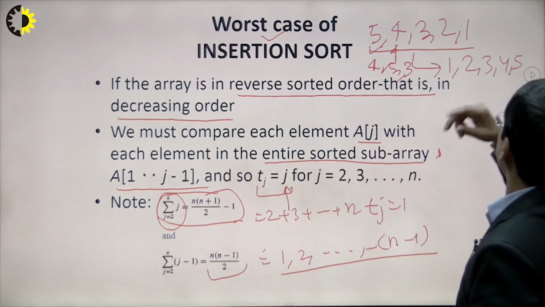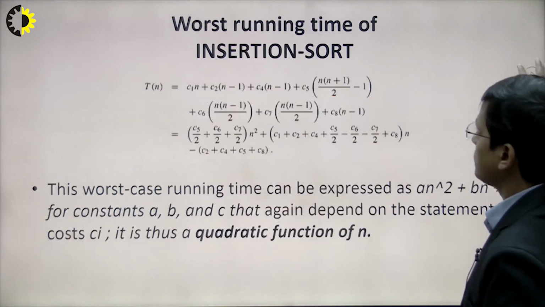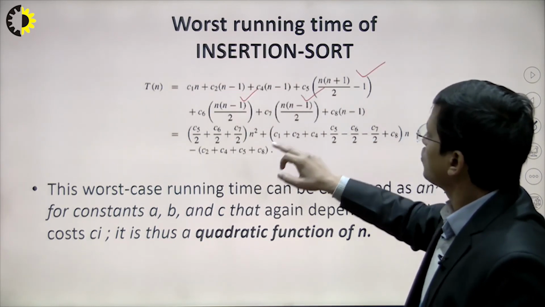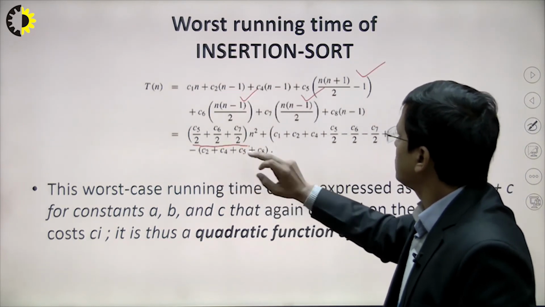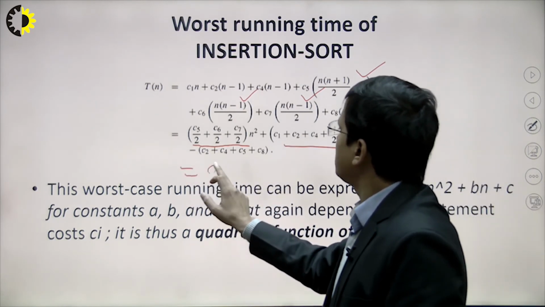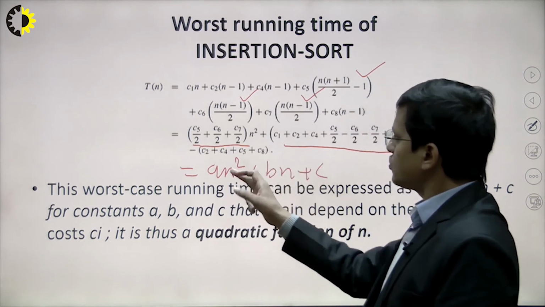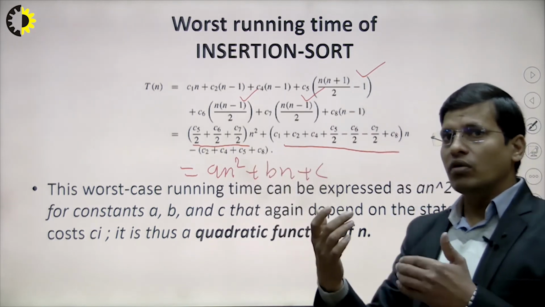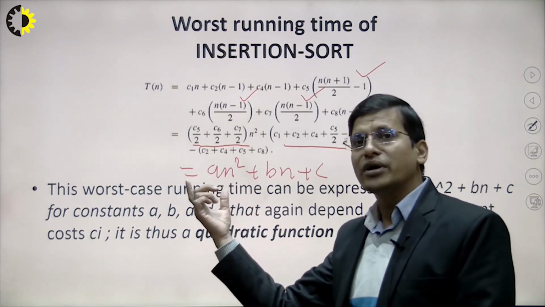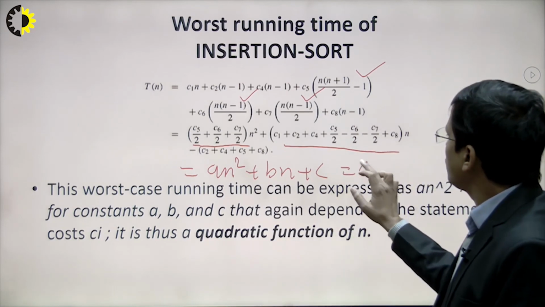So now we have to substitute these values into the original expression. Now we have substituted here, and we have also substituted here. So now we get this type of expression, right? Basically n square is also coming, and here is also n. So overall, as we can see here, something like an square plus bn plus c. So this is quadratic, right? So the worst case of insertion sort comes under the quadratic function. In this case we'll see later on how n square comes.